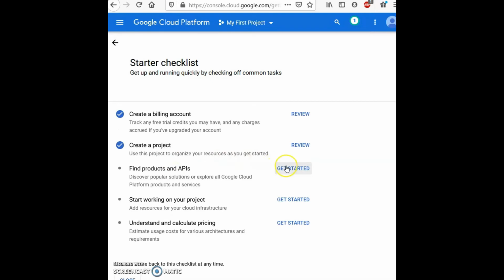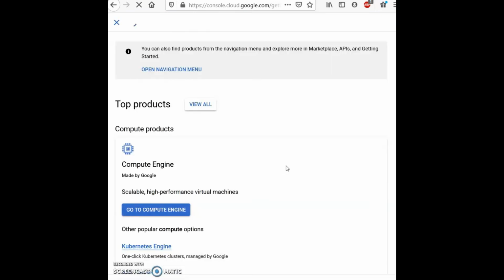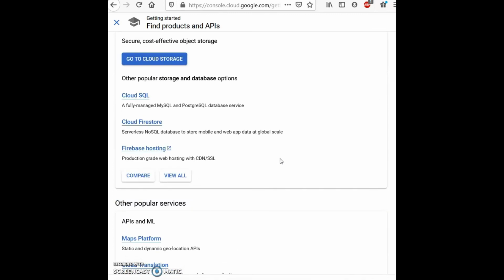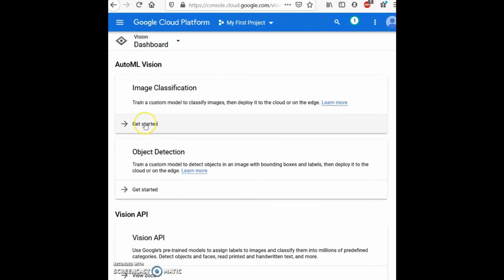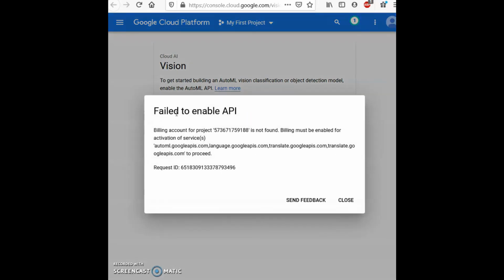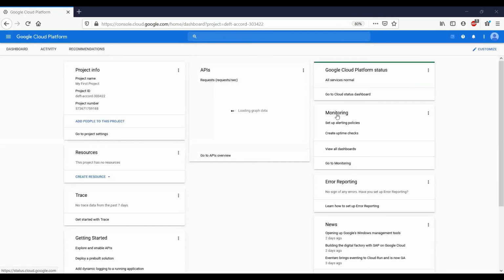So you can see here that there are different APIs for the platform, and we can see the image classification under AutoML Vision API. So let's get started. To build an AutoML Vision classification or object detection model, we need to first enable the AutoML API. So let's do that. Now once you try to do this, you will get an error message here saying that the API failed to get enabled because of some billing issue. Now although we have entered our credit card details, it doesn't mean that the billing has been enabled for the API.